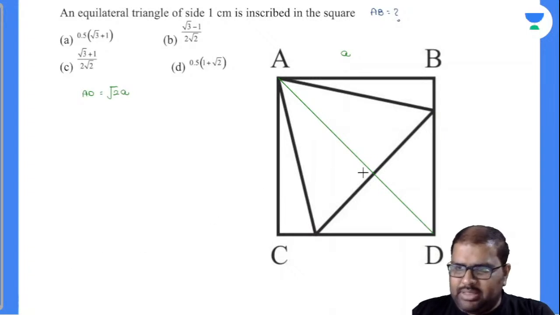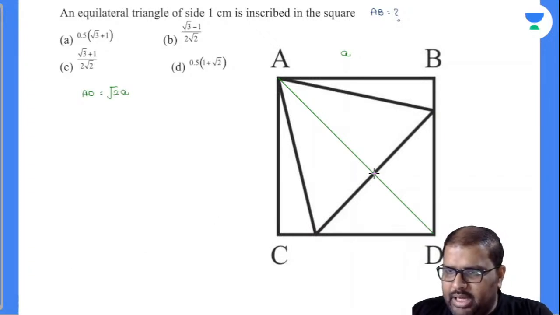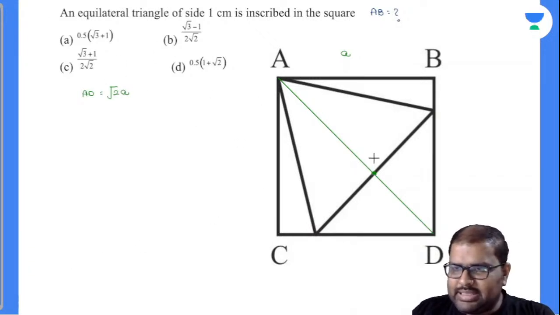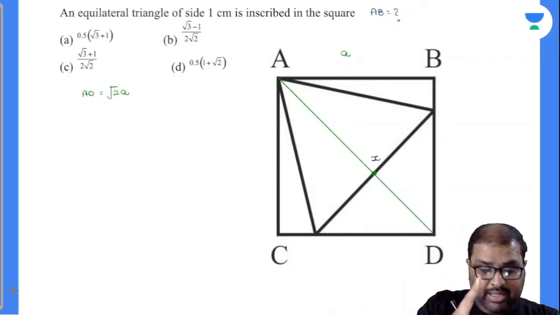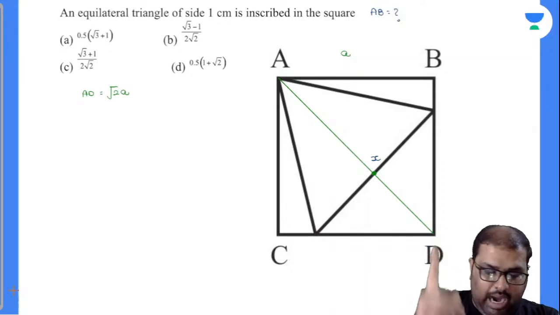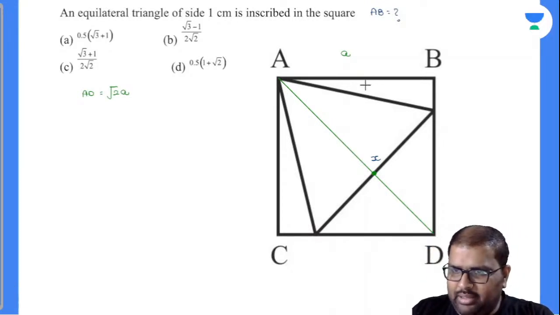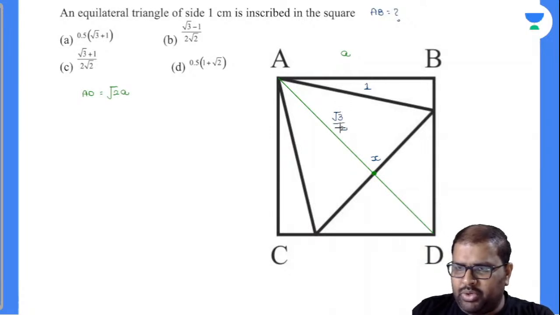Now, observe there, I will take down up to here, I'll take down this point as X. In an equilateral triangle, what will be AX? AX will be the altitude of the triangle. Now this is 1. Equilateral triangle of side 1 is given there. So how much will this be? This will be root 3 by 2. Everybody knows about this.